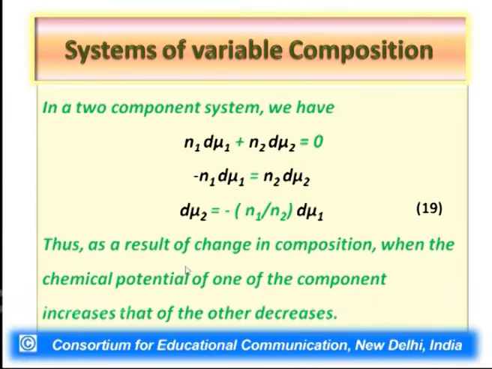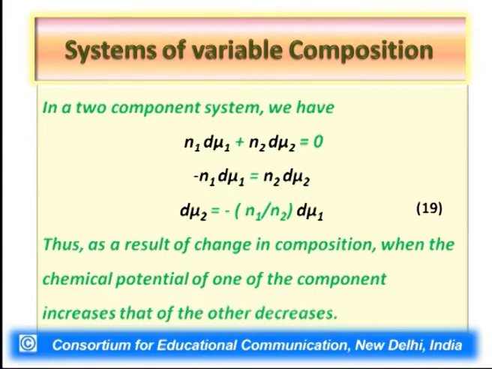It means when you add component number 1, its chemical potential will increase, but it is not that it does not bring about any change in chemical potential of other components, because the composition here is an intensive composition which relates to proportion, and proportion undergoes a change. That is why, when the proportion of one component increases, the proportion of other components decreases.